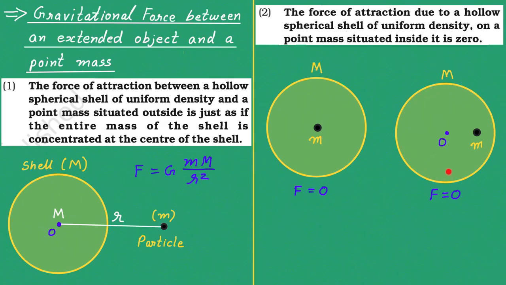Now if we discuss this second figure, then here the particle of mass small m is not kept at the center but it is away from the center. But still what will happen here? See, all the tiny particles of this shell on this right side will be at a small distance. That's why the force on this particle due to the tiny particles here will be very strong. Whereas on the left side, all the tiny particles of the shell will have a large distance from the particle m.